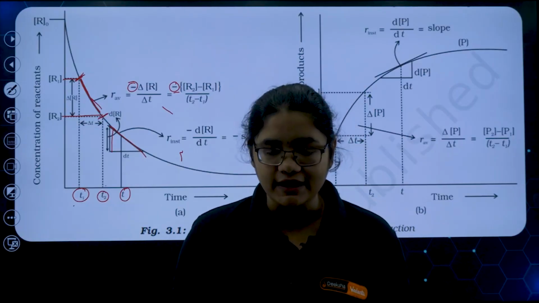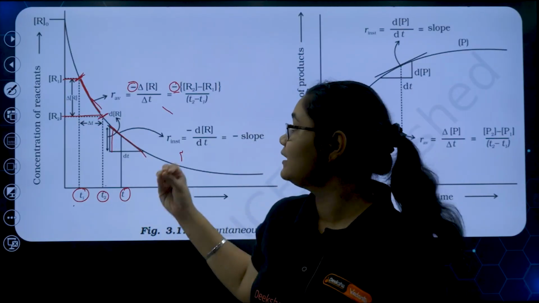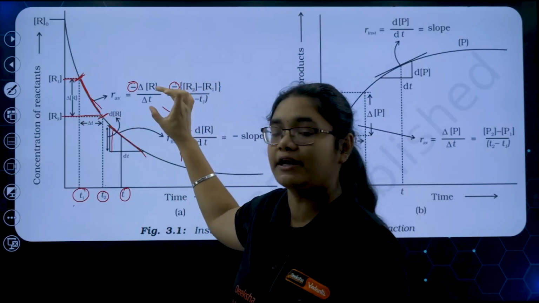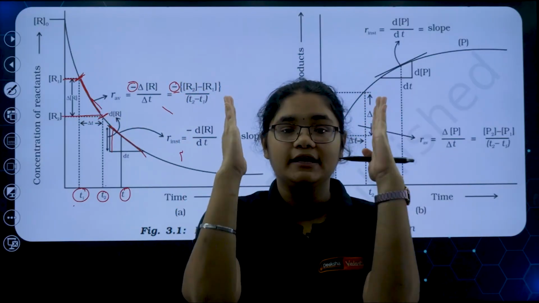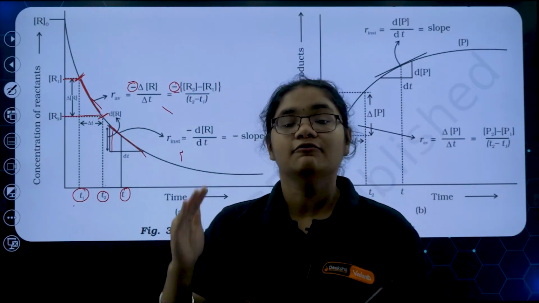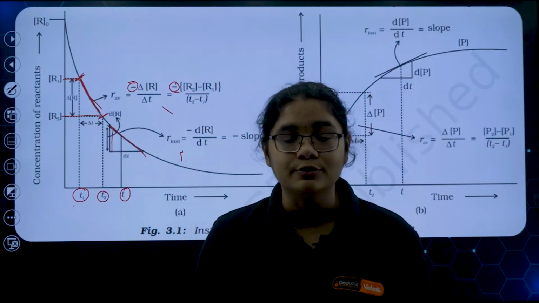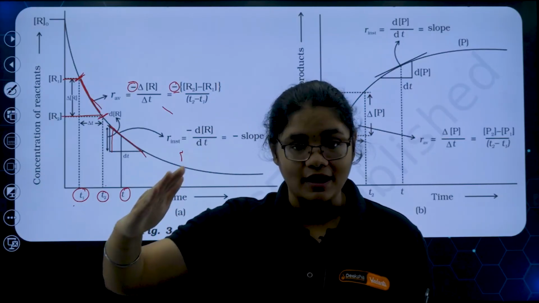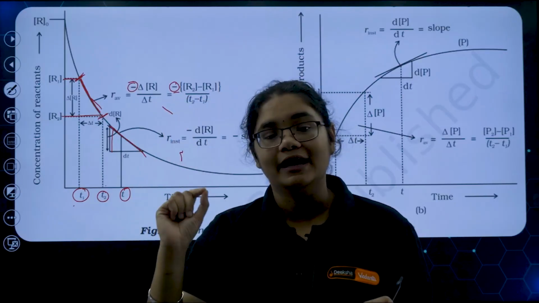So now I hope this is very clear: whenever we calculate the average rate of the reaction, it has to be over a certain time interval. For instantaneous rate, we draw a tangent and then calculate its slope.